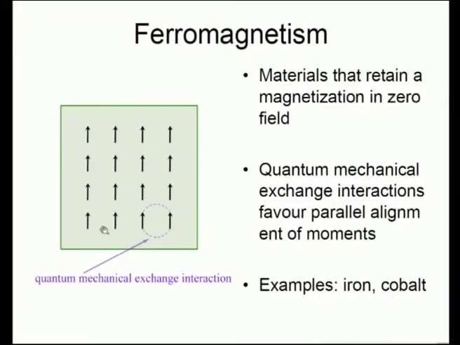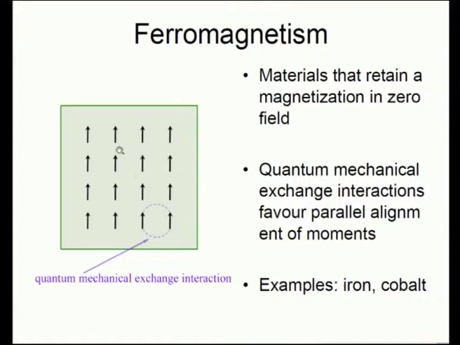This is another schematic diagram where the domain is containing parallel magnetic moments. So, this is a kind of quantum mechanical description which is brought in over here, and these materials retain magnetization in zero field, and such case will arise if the material is once subjected to external field and then the external field is removed.